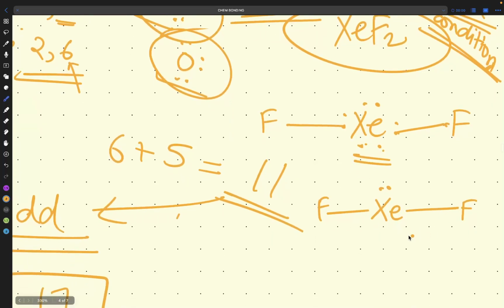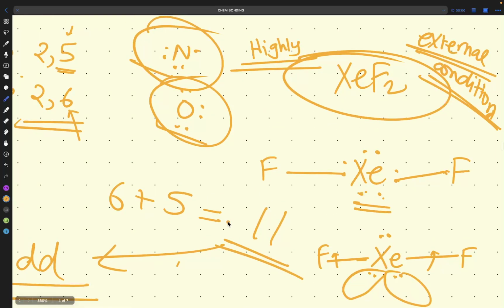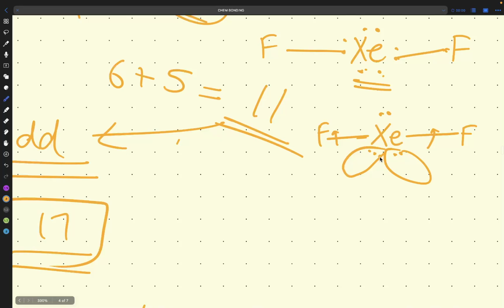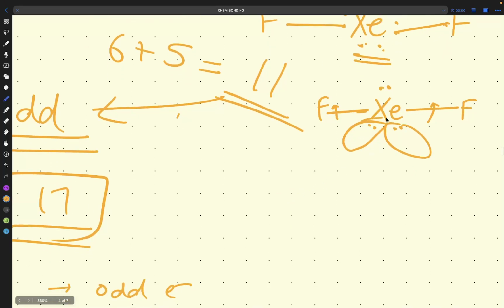See the method of drawing the structure again. We have two lone pairs. So how will I draw it? Here one lone pair, here one lone pair. They will repel each other, and F will go a little bit, not too much, there. One point is very important here. Yes, it will repel. But if you see the structure clearly, we have two lone pairs at the downside, so they have more power to repel.